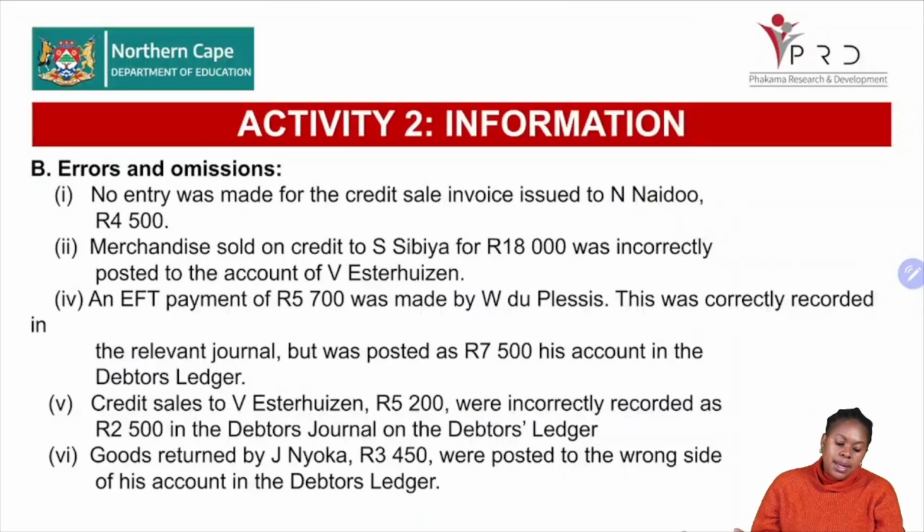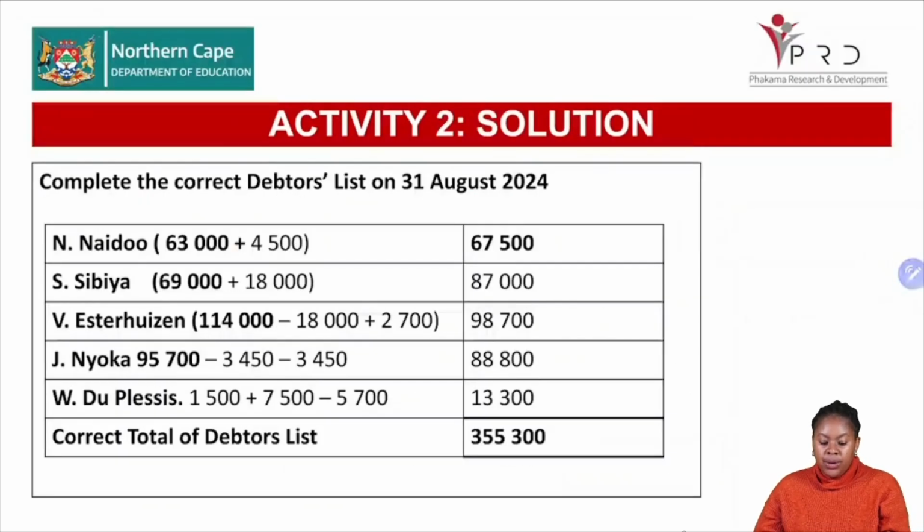Welcome back, grade 12s. Now let's quickly look at the errors and the omissions that have been provided. No entry was made for credit sales invoice issued to Naidu, 4,500. We've already said that no entry is affecting both the list and also the debtors control, right? So then we are going to go to the list and go look for Naidu. It's a credit sale, so their debt is going to increase. All right. And then we add the two totals, and that will give us our 6,700.